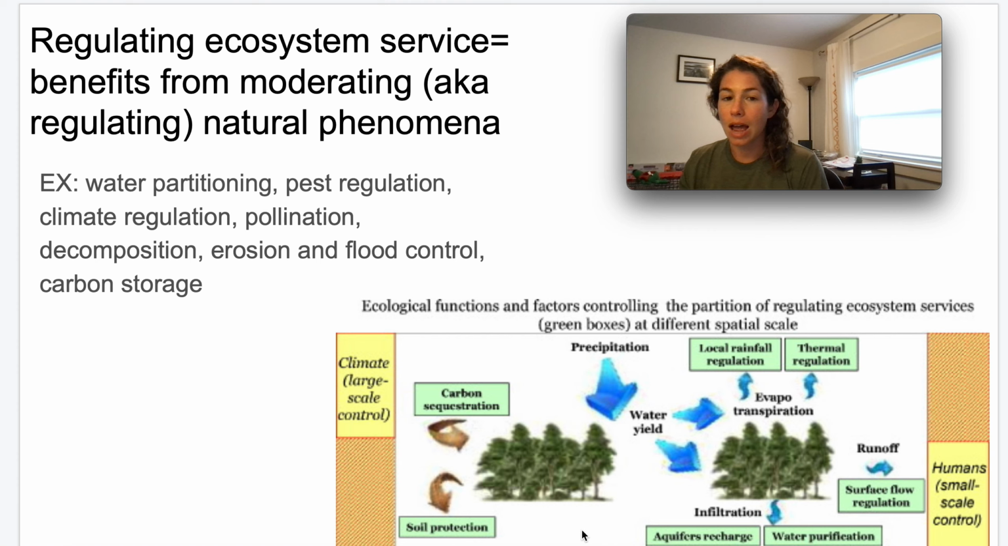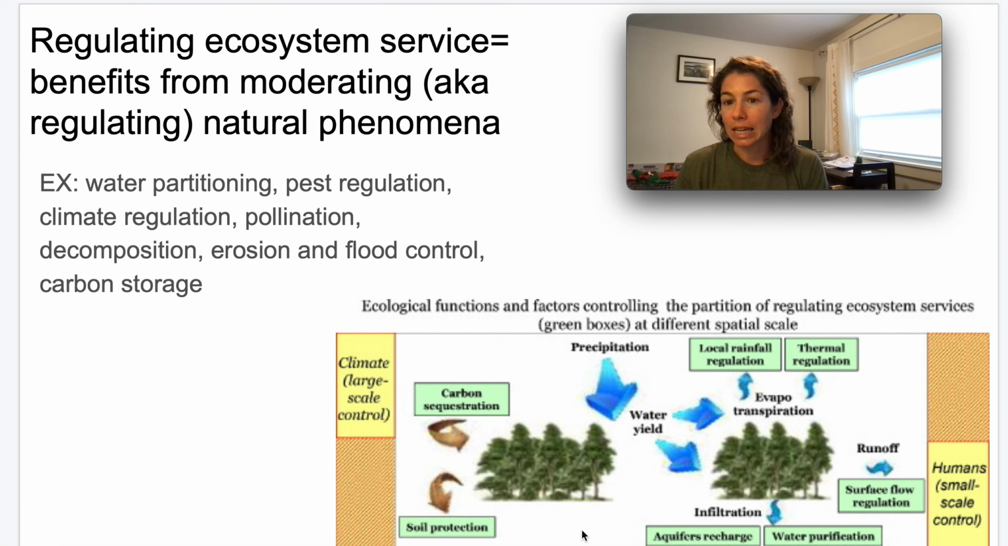Regulating ecosystem services are benefits from moderating or from regulating natural phenomena that occur within our ecosystems. So anything that is happening in our ecosystems that is regulating the natural environment, that is a regulating ecosystem service. And these do provide us with benefits because things like pest regulation that's happening in our ecosystems, that's keeping the mosquito pest population in check, is important to us, and we are gaining from it. It is certainly in South Florida a benefit.